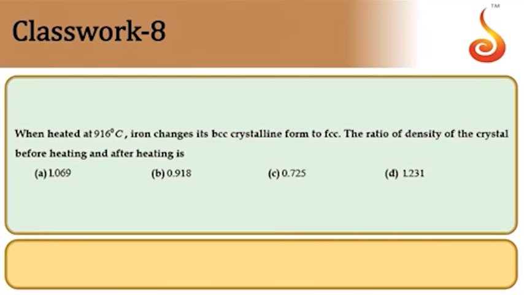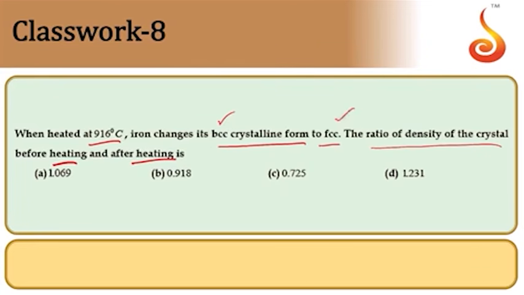Then, when heated at 916 Celsius, iron changes its BCC crystalline form to FCC. We need the ratio of densities of the crystal before heating and after heating. Before heating we have the BCC structure, after heating we have the FCC structure.